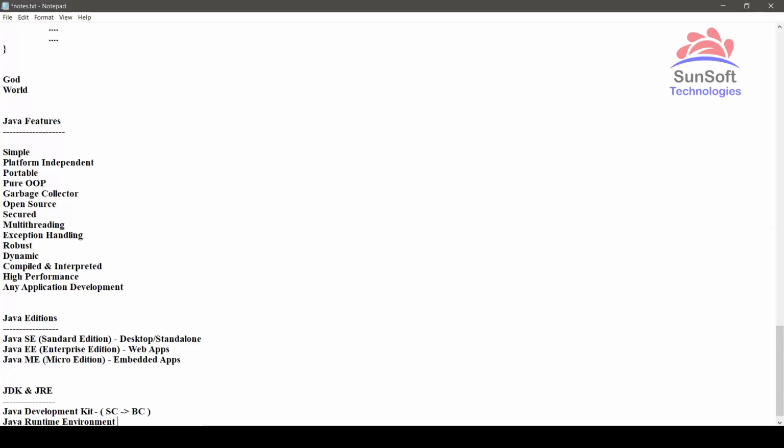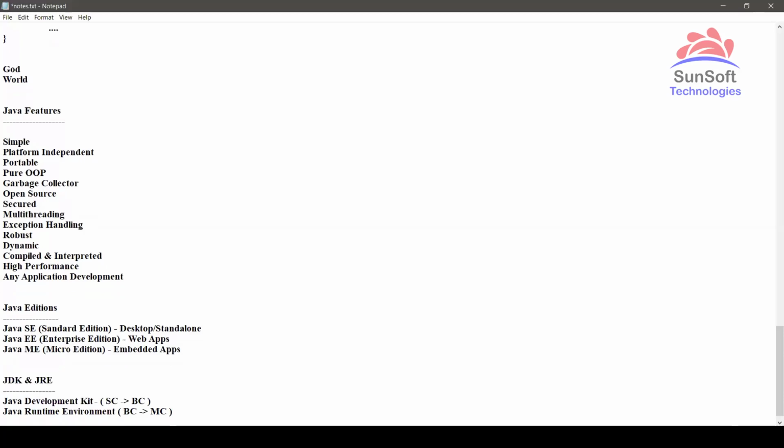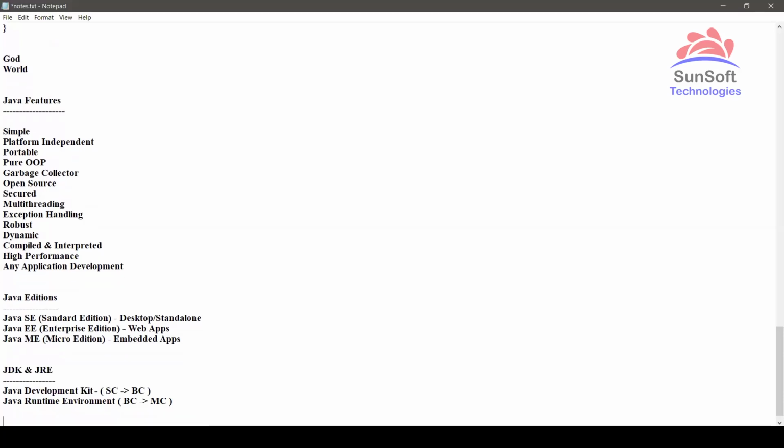If I want to run that program, we have JRE. See the name itself, Java Runtime Environment. If I have JRE installed, I can convert from bytecode to machine code, which means the real execution happens with JRE. But when you install JDK, it comes with JRE, due to which we get both. That's why we don't have to install JDK and JRE separately.